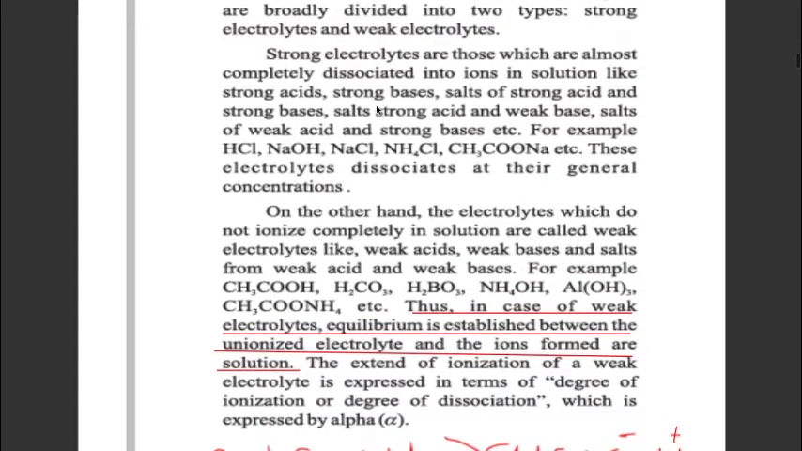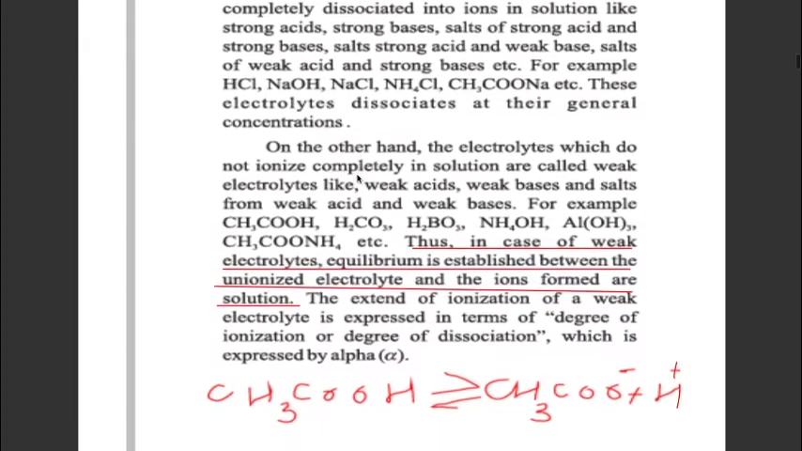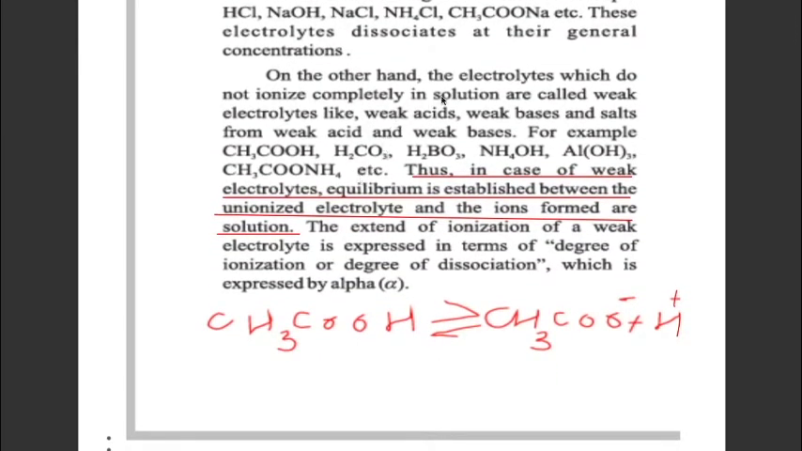Strong electrolytes are those which are almost completely dissociated into ions in their solution, meaning they dissociate approximately up to 100%. Strong electrolytes are generally strong acids, strong bases, and salts of strong acid and strong base. Examples are hydrochloric acid, sodium hydroxide, sodium chloride, etc. On the other hand, electrolytes which do not ionize completely in their solution are called weak electrolytes. Examples are weak acids, weak bases, and salts of weak acid and weak base, for example acetic acid, carbonic acid, etc.